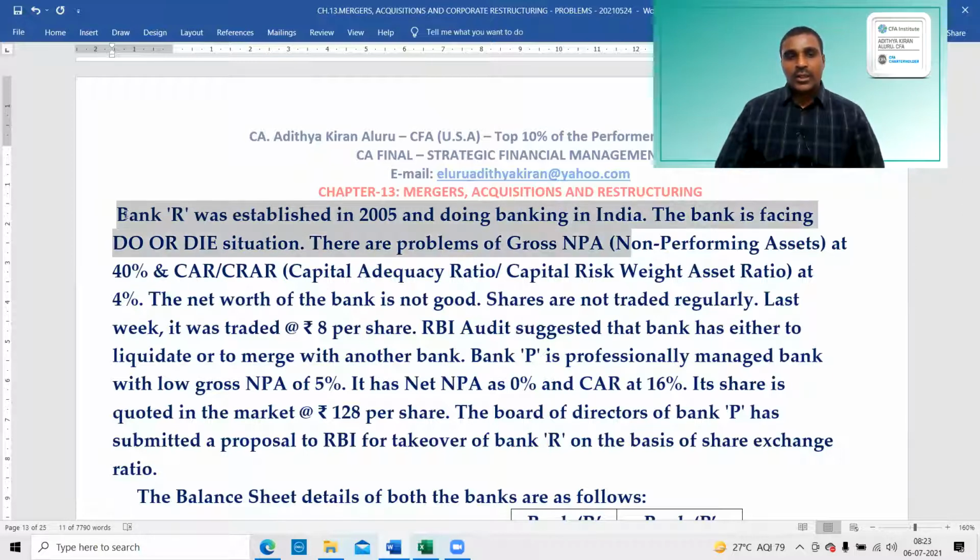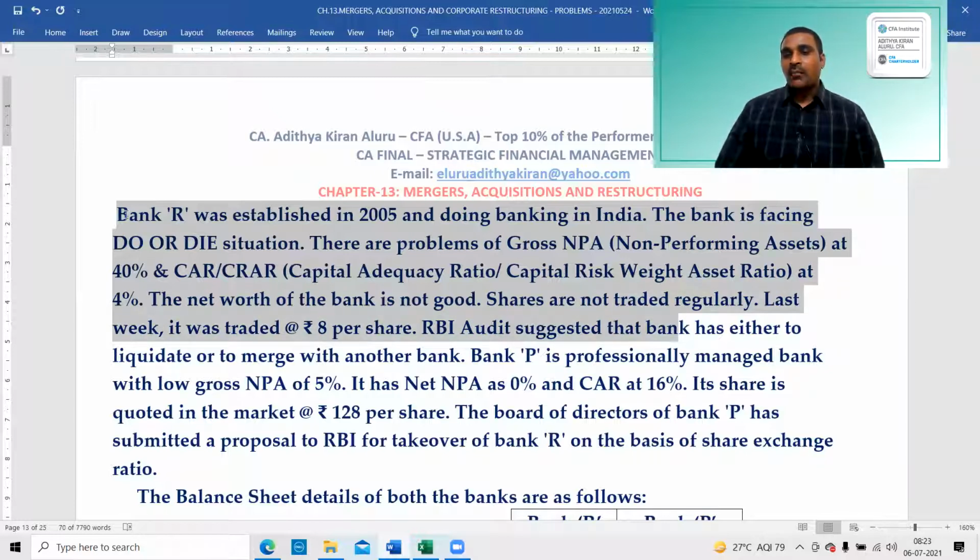The bank is facing a do or die situation. There are problems of gross NPA, non-performing assets, at 40%, and CAR, capital adequacy ratio, or capital risk weight assets ratio, at 4%. The net worth of the bank is not good. Shares are not traded regularly. Last week it was traded at rupees 8 per share. RBI audit suggested that the bank has either to liquidate or to merge with another bank.